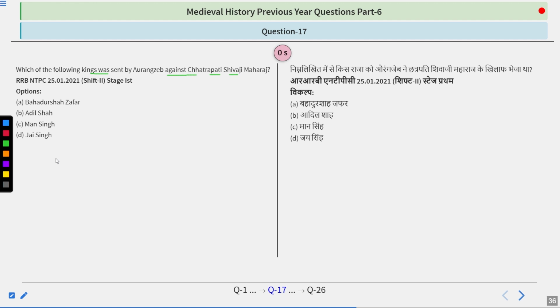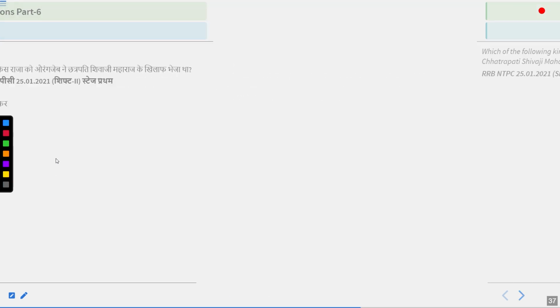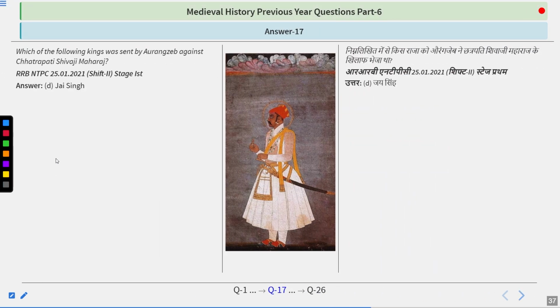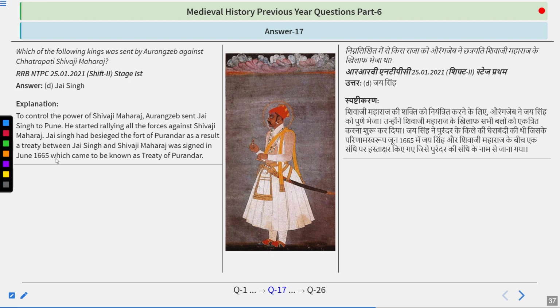If you have heard about this incident, you must know that Aurangzeb, during 1665, sent Jai Singh to confront Shivaji Maharaj. To control the power of Shivaji Maharaj, Aurangzeb sent Jai Singh to Pune. He started rallying all the forces against Shivaji Maharaj. Jai Singh besieged the fort of Purandar. As a result, a treaty between Jai Singh and Shivaji Maharaj was signed in June 1665, which came to be known as the Treaty of Purandar.